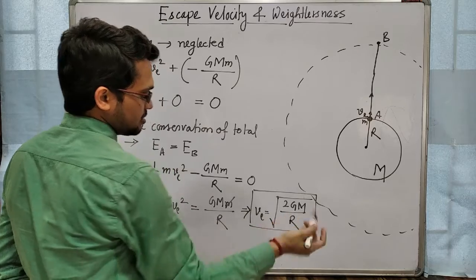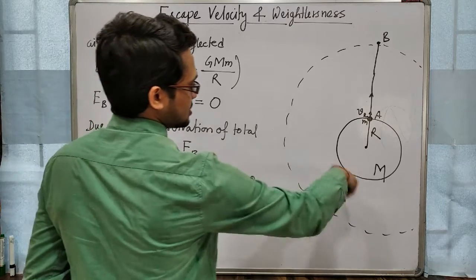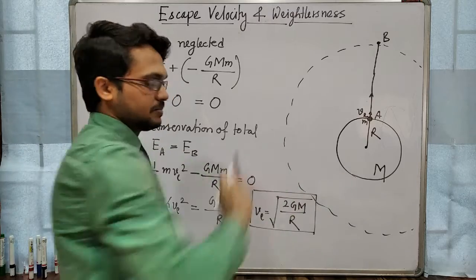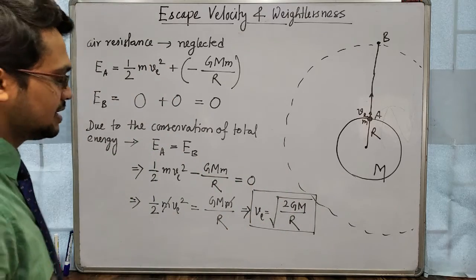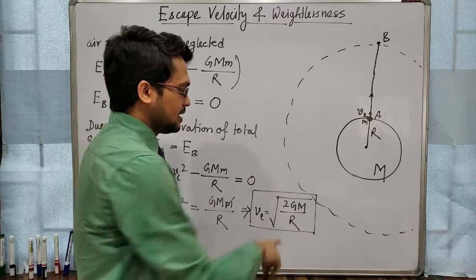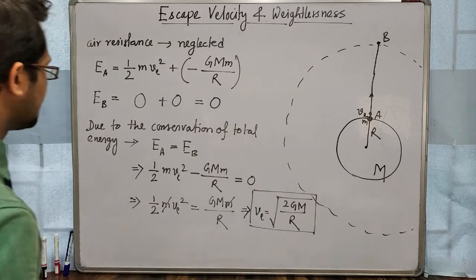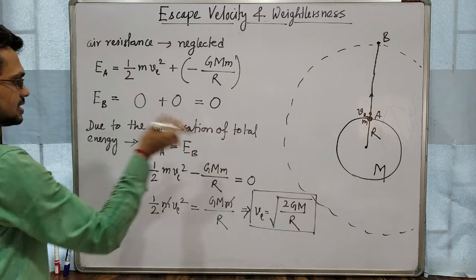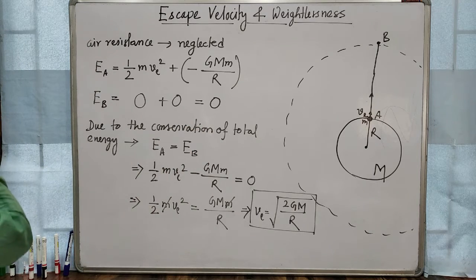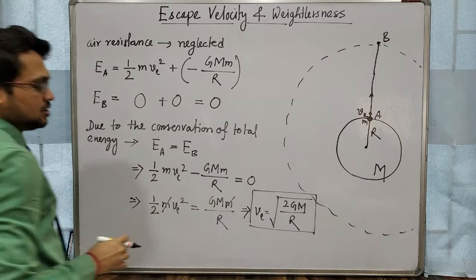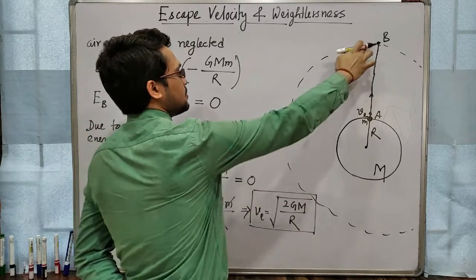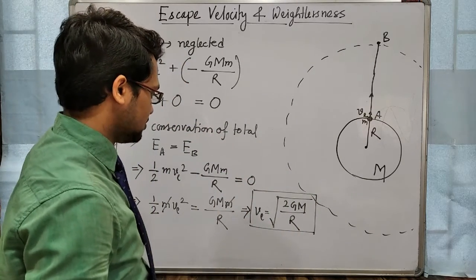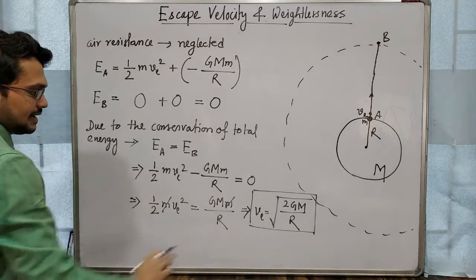So G is the gravitational constant, we all know. M is here the mass of the earth from which the body is projected, and R is the radius of earth. Okay, if you consider any planet, then M will be the mass of that planet, R is the radius of that planet. So this is the simple derivation, and we have used this principle of conservation of total energy at the 2 points A and B. So here at point B, potential energy is 0 and it has just escaped, so kinetic energy will also be 0.